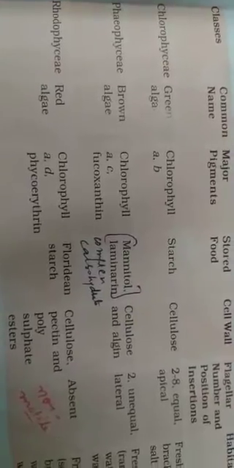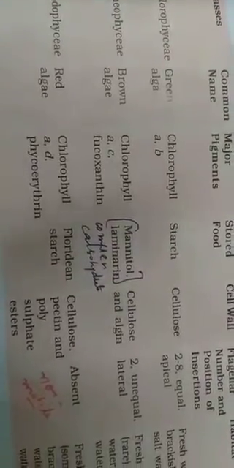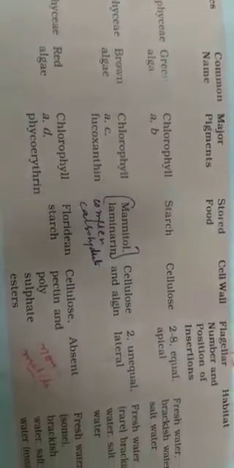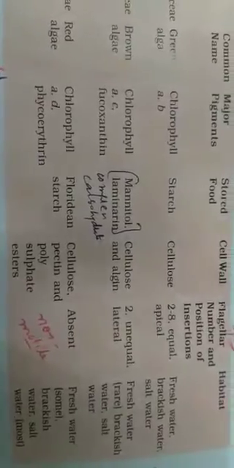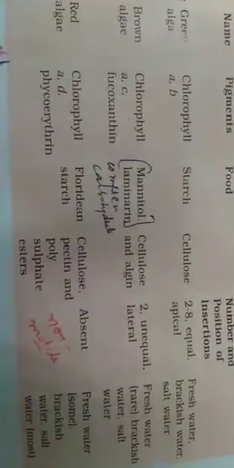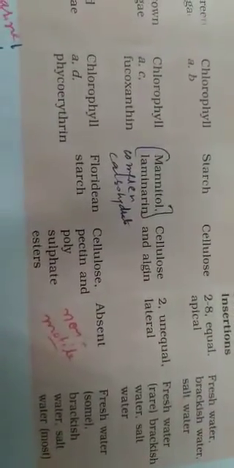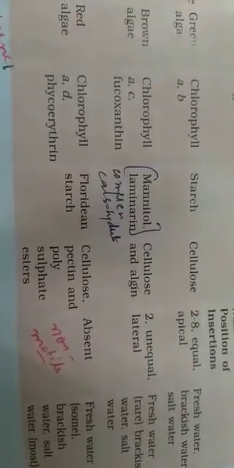Not only cellulose, but along with cellulose, algin is also present. The number of flagella is 2, unequal and lateral; they are present on the lateral side. And what is the habitat? You can get it in fresh water, brackish water and salty water, meaning the presence is almost in the same type of habitat.